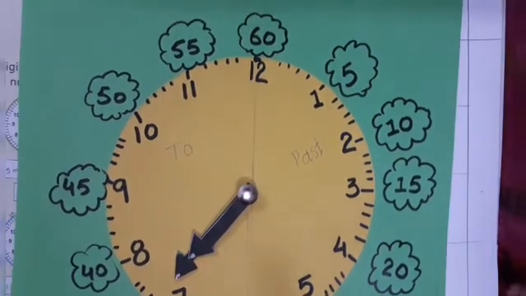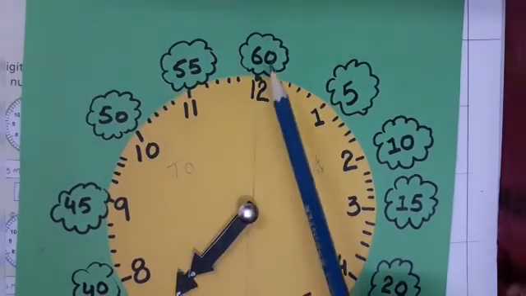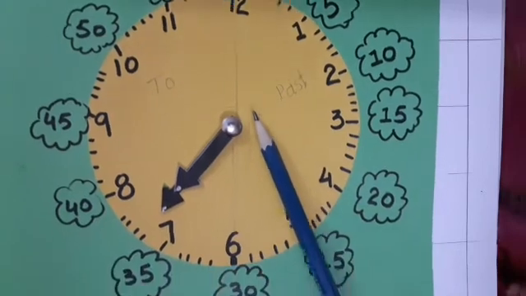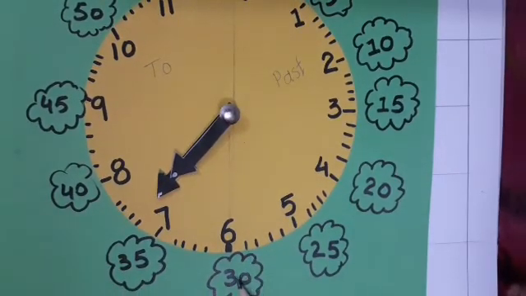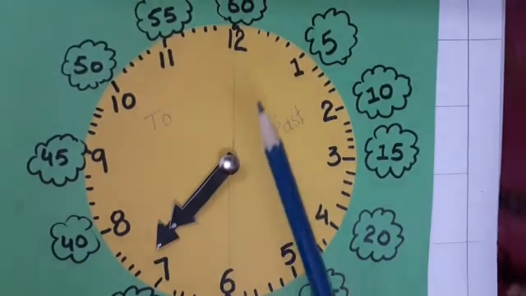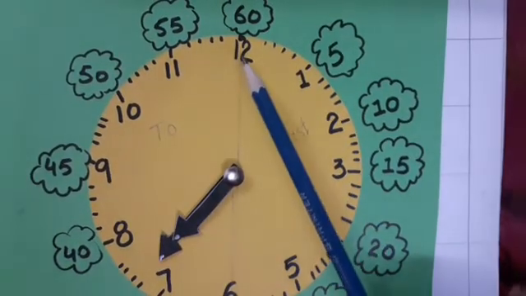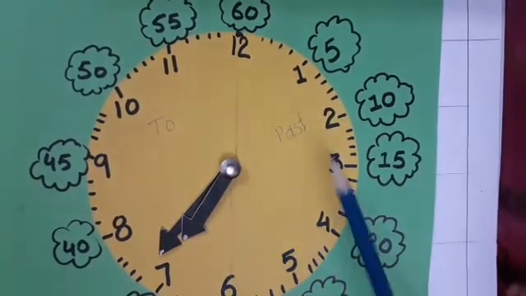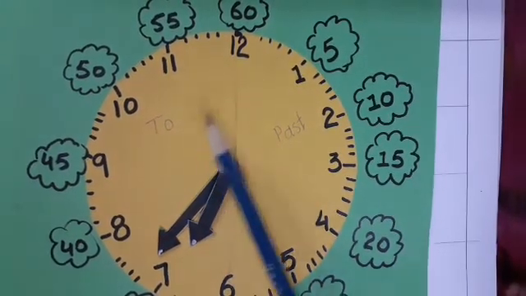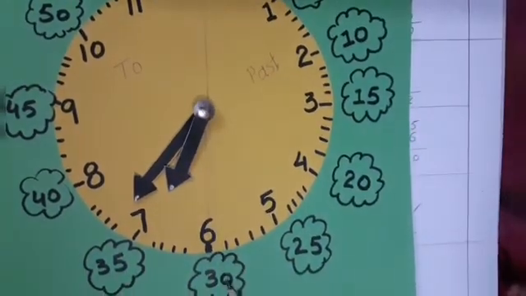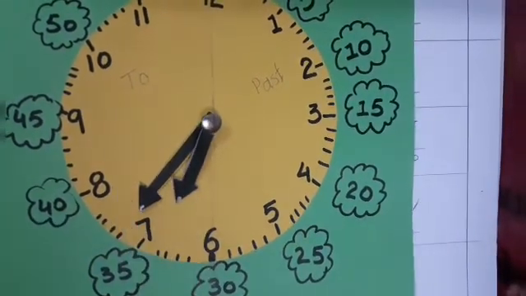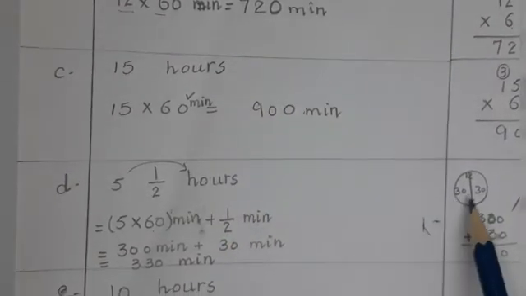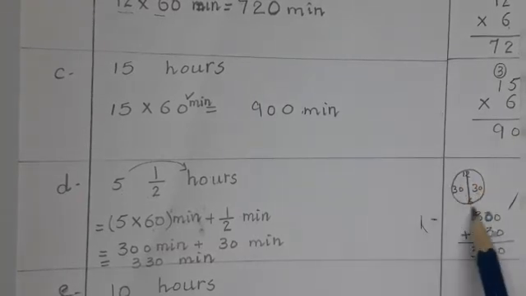Students, you can see that in a full clock there are 60 minutes. So what is the half of 60? Just look here, 30 minutes. So 30 is the half of 60. So in a full clock there are 60 minutes. When we divide it into two parts, like the fraction 1 by 2, there are 30 minutes on this side and 30 minutes on this side. So students, 1 by 2 minute means 30 minutes. This is the 1 by 2.